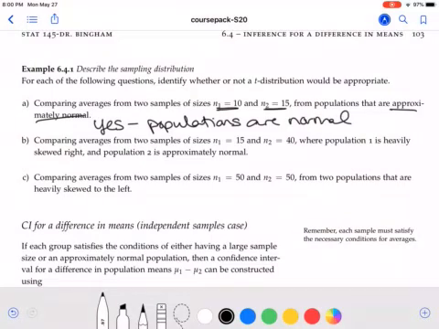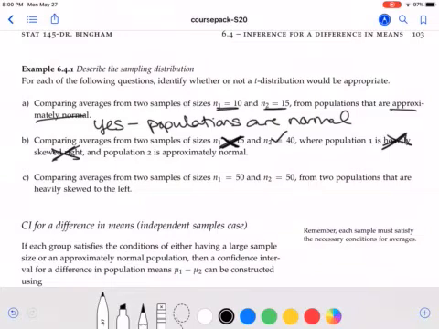For part B, we're comparing averages from two samples of size 15 and 40. Right away, this is not big enough, but this one is. Population 1 is heavily skewed and population 2 is approximately normal. So notice that for the first sample, we do not have a large sample and it also is not normal. So we do not have the conditions checking out for sample 1.